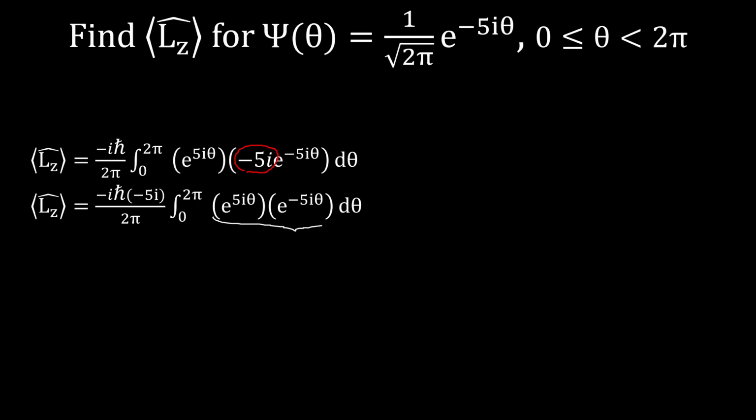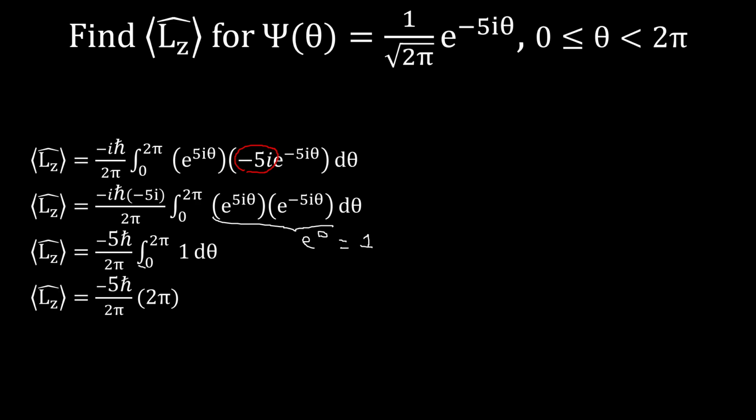However, these exponents sum to 0, so that's the same as e to the 0, or just 1. Simplifying the constants on the outside, we get the expectation value is negative 5h bar over 2 pi times the integral from 0 to 2 pi of 1 d theta. That integral is just 2 pi. So our expectation value is negative 5h bar over 2 pi times 2 pi, or just negative 5h bar. And that is our final answer.